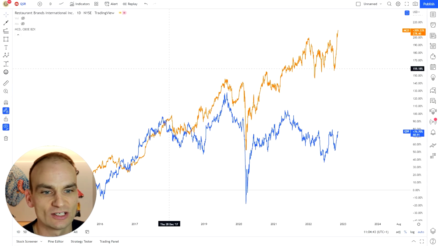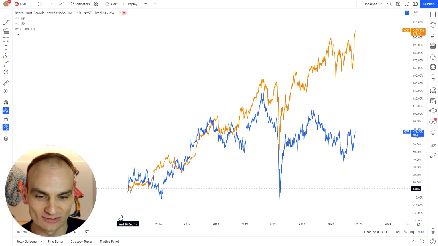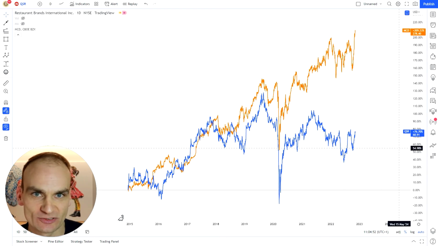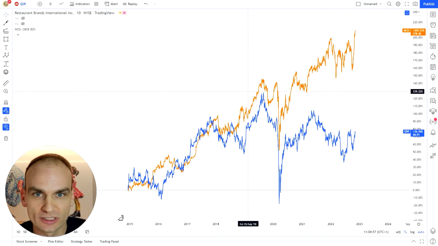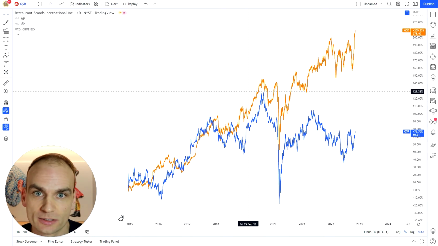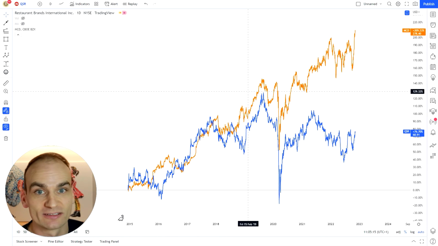And what's interesting is when we mark out both of these performances since inception for Restaurant Brands back in 2015, you can see Restaurant Brands has delivered 76%, whereas McDonald's is up 209%. Now that's not solely driven by the return on assets, but the return on assets has given us a clue that the profitability of McDonald's relative to its peers is a lot higher. Of course, there has to be deeper analysis, but that's one clue in which we could understand that McDonald's is a better run company based on its profitability metric, looking at return on assets and asset turnover.